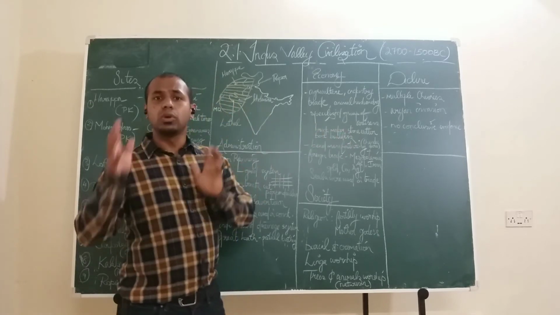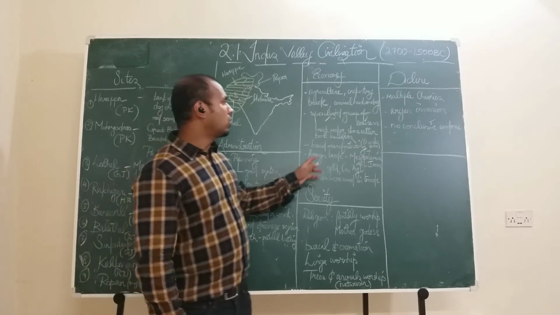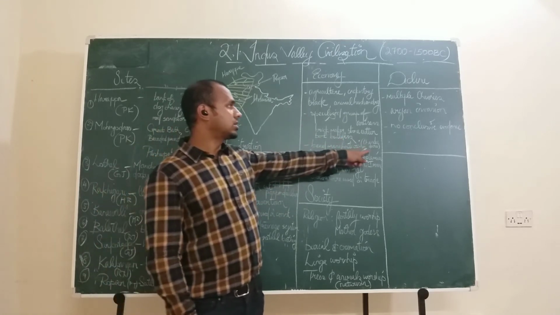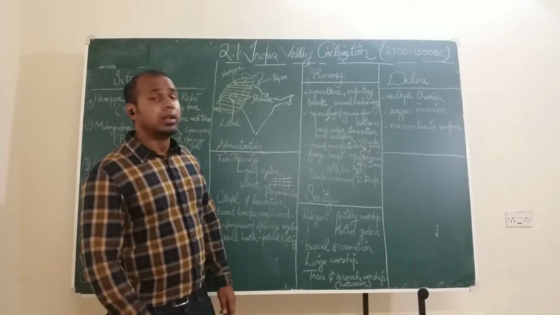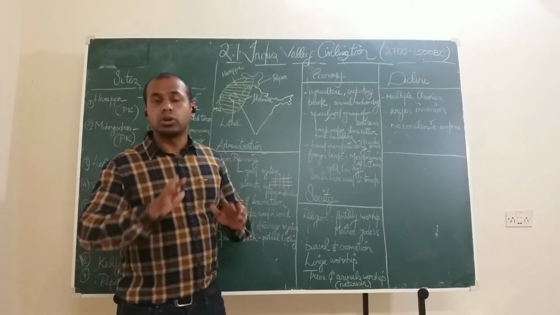So a specialized group of people doing specialized jobs, we can see it in their economy. Another thing was in manufacturing, there was bead manufacturing. I told you about this. Chanhudaro is a major city where bead manufacturing was happening. Another thing is that it was not a very closed economy. It's not an autarky or anything.